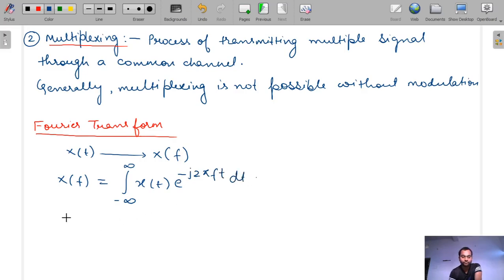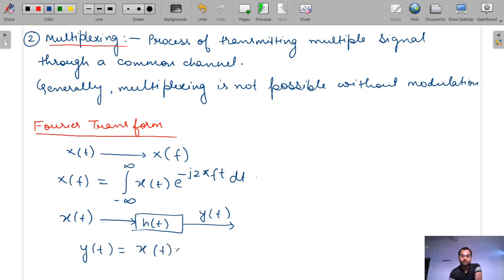Okay, so when x(t) is passed through h(t), then this can be written as x(t) convolution h(t). So we will receive here y(t). So what is y(t)? y(t) is equal to x(t) convolution with h(t).